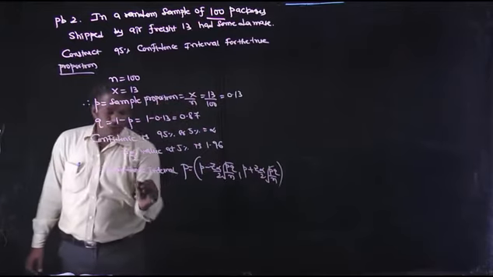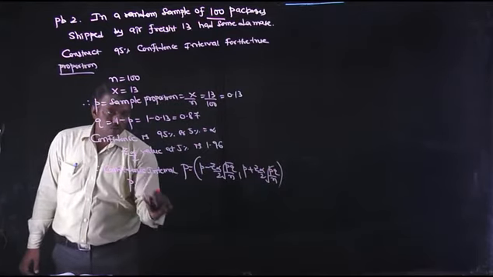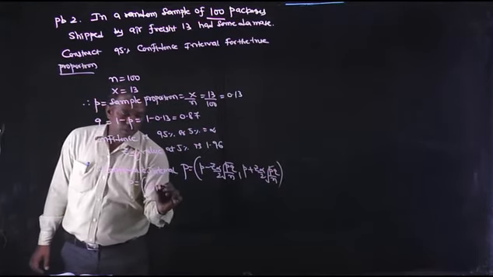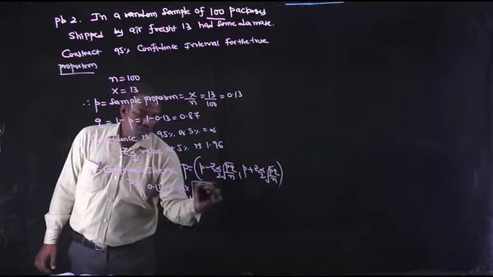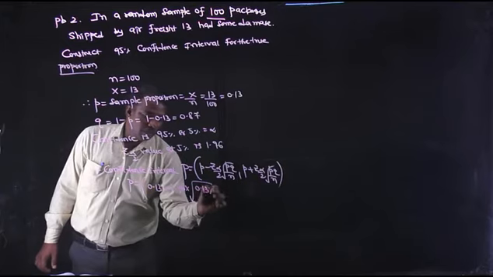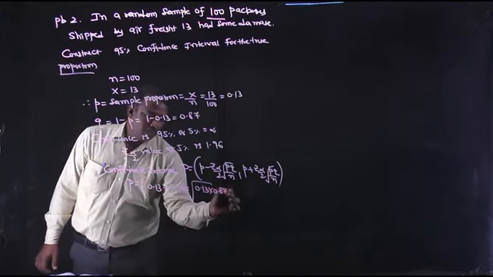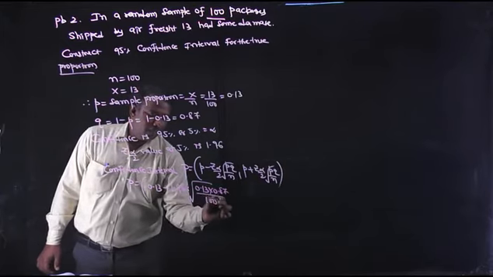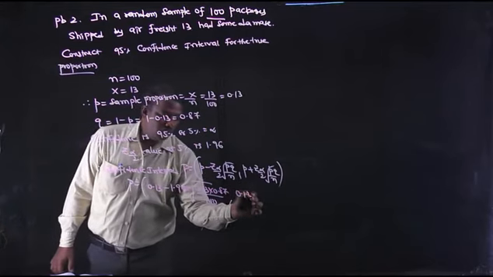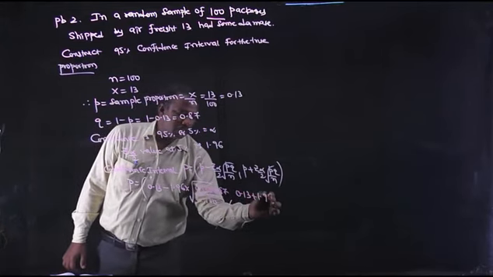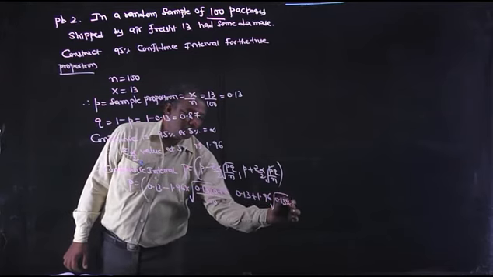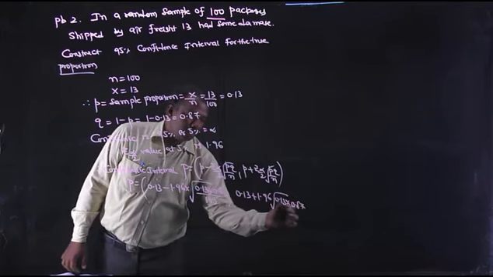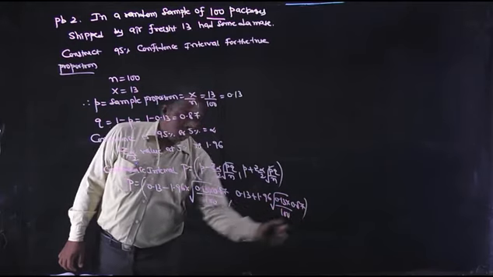We know all values, so capital P is equal to 0.13 minus 1.96 into root over 0.13 into 0.87 by n, 100, comma, 0.13 plus 1.96 into root over 0.13 into 0.87 by 100, and calculate it.